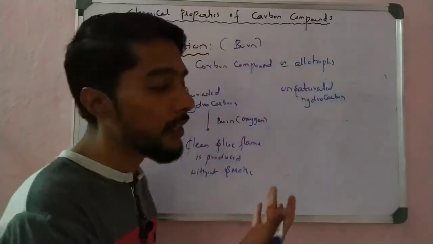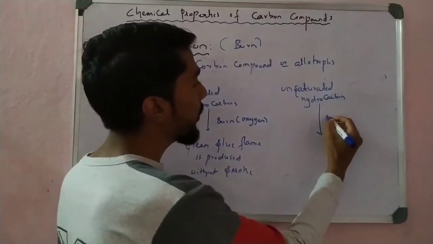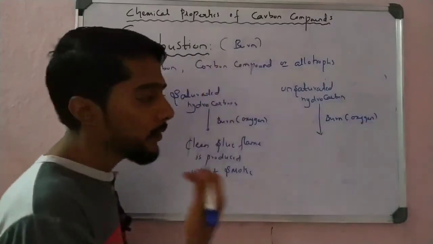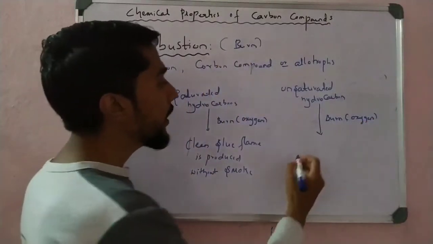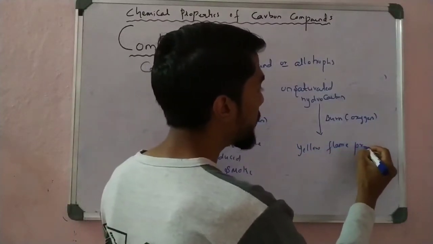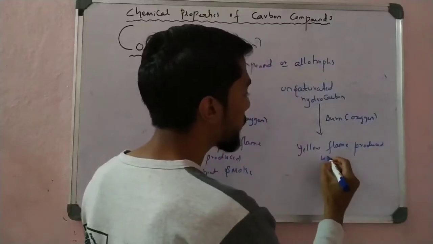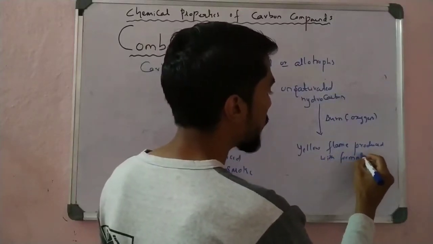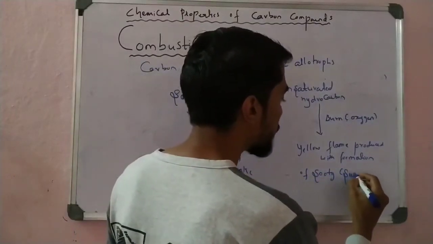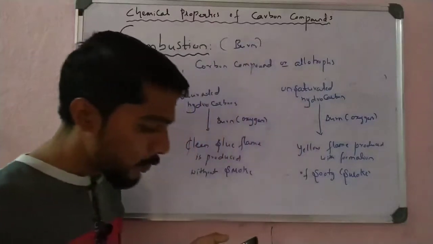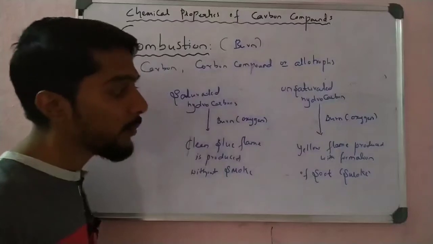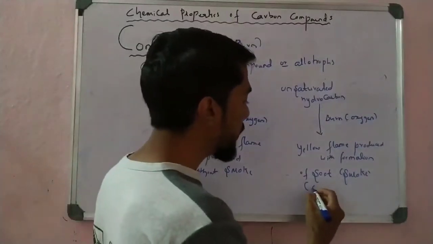But unsaturated hydrocarbons also burn in the presence of oxygen. This also produces the same heat energy, but the difference is that a yellow flame is produced with the formation of soot, that is smoke. Soot is nothing but carbon produced.